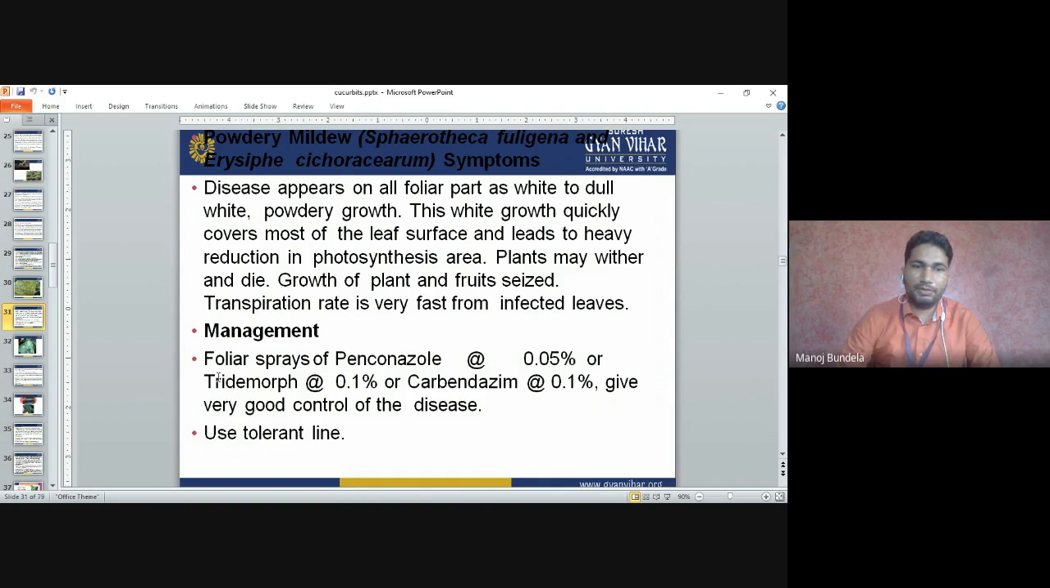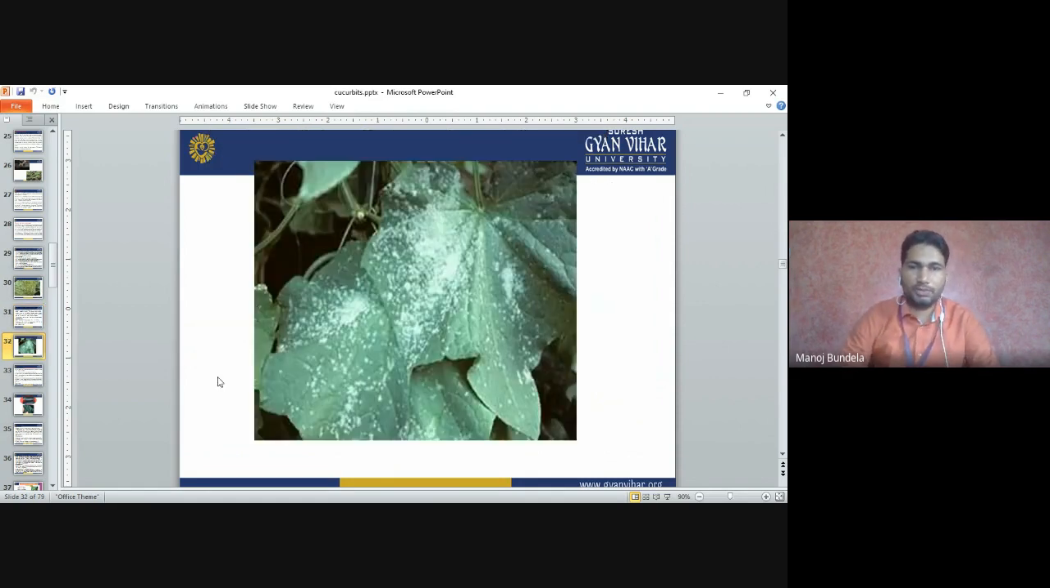Management: a foliar spray of Penconazole 0.5%, Tridemorph 0.1%, or Carbendazim 0.1% gives very good control of the disease. Use tolerant lines. Here you can see the powdery growth, which develops on the upper surface of the leaf. If the powdery growth develops, what will happen? The green area will be reduced and the photosynthesis rate will be stopped.